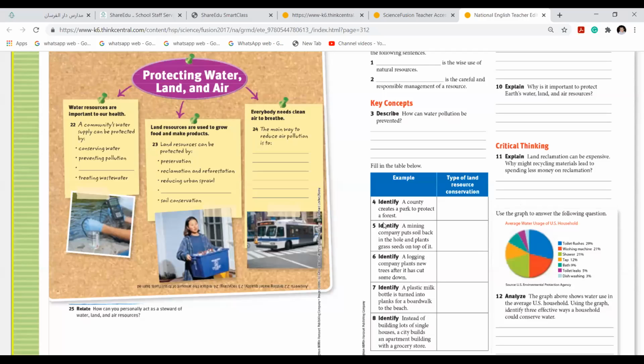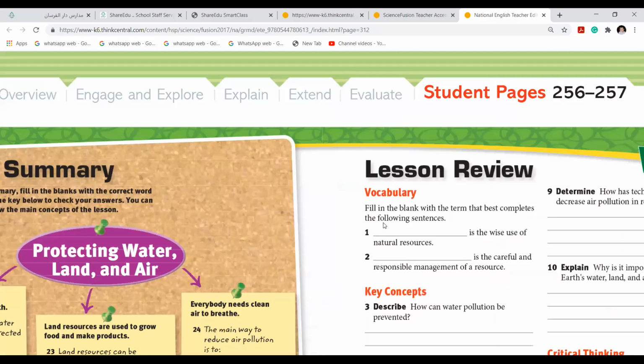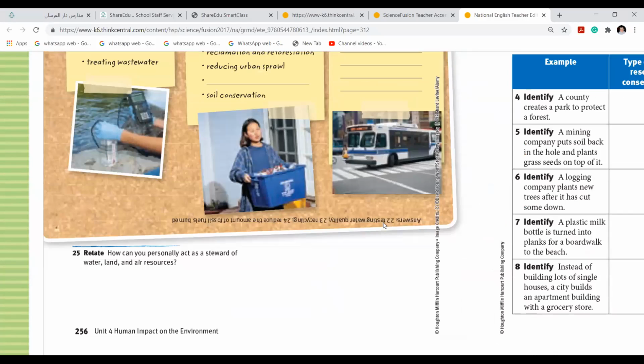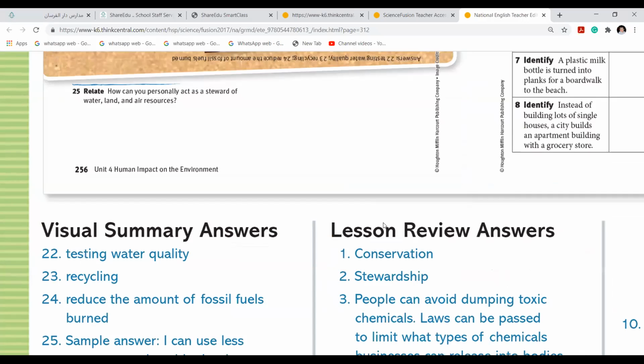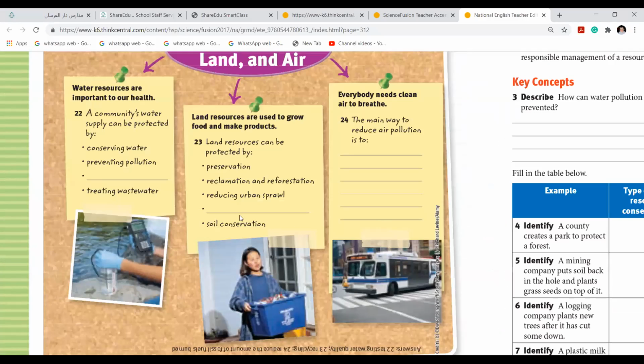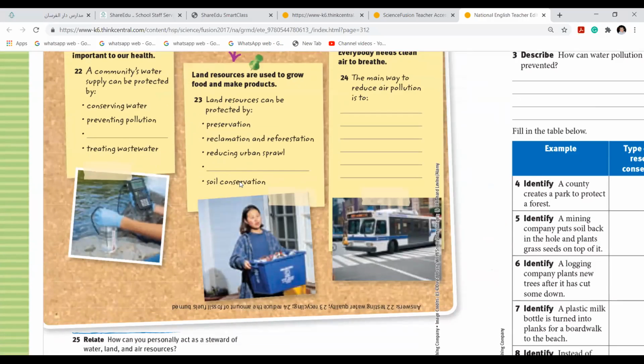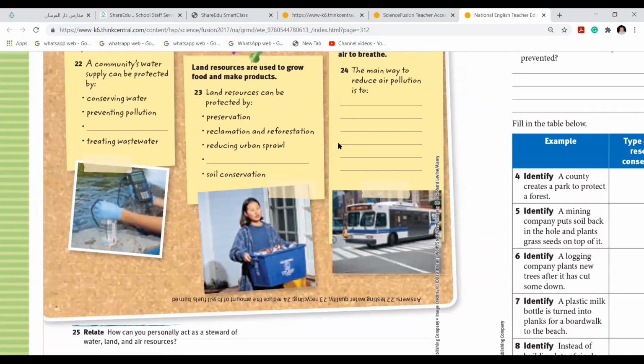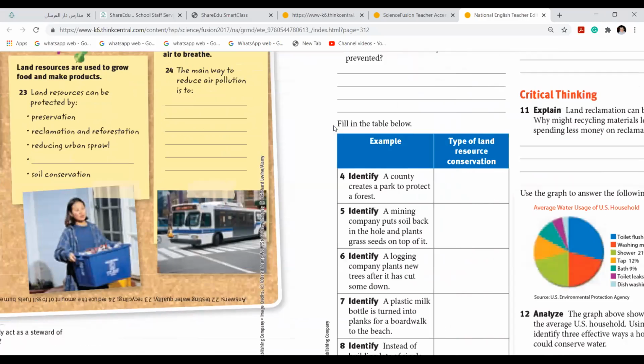From here. The very first day I also discussed that a community water supply can be protected by conserving water, preventing water pollution. Conservation. And of course, you see the quality of water, testing quality. Land resources can be protected by preservation, reclamation, reforestation, reducing urban sprawl, recycling. And the last one, the amount of fossil fuel burnt.